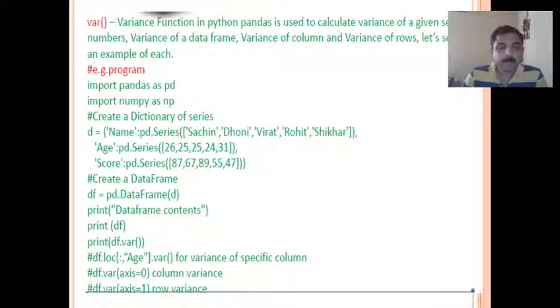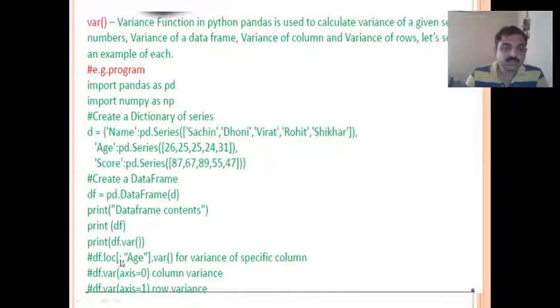Similarly, if I write df.loc and specify the range, then specify the column. Here first the range is given, just a colon is written, then a comma.